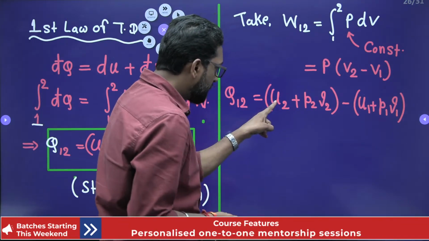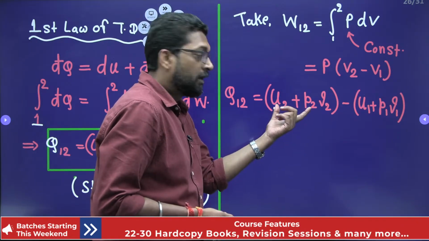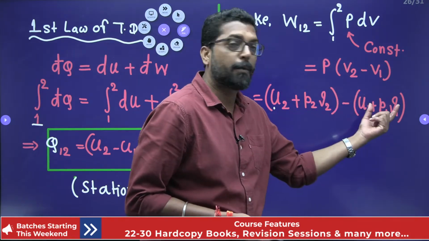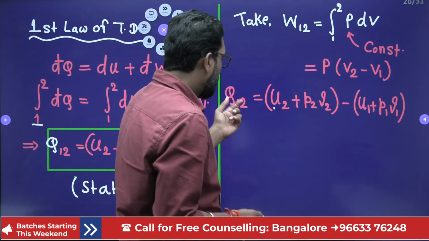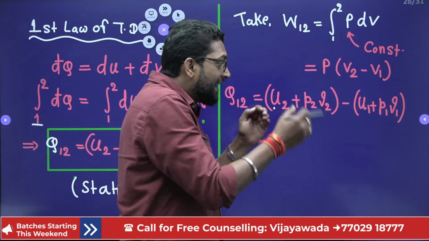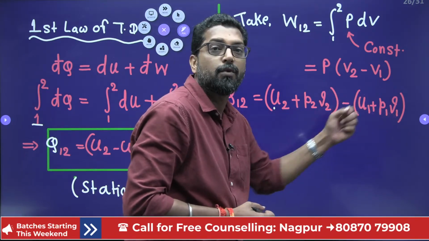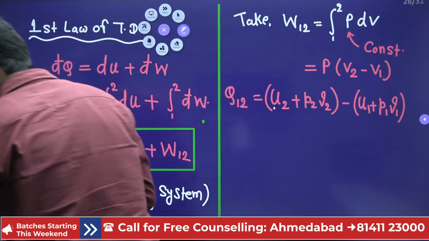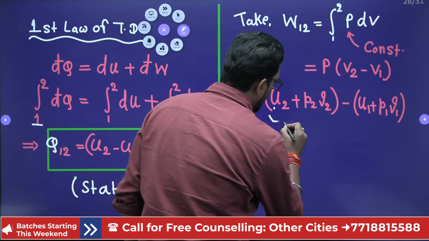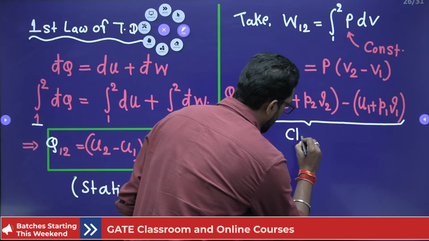What is that? U is a property, P is a property, V is a property. So this is the property at point 2 and this is the property at point 1. That means the heat we transfer to the system creates a change in the property of the system, that is, system property 2 minus system property 1. And that property is known as change in enthalpy.